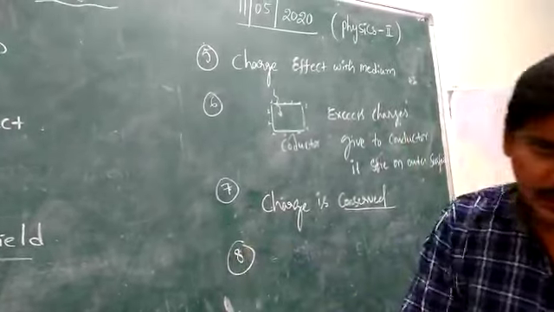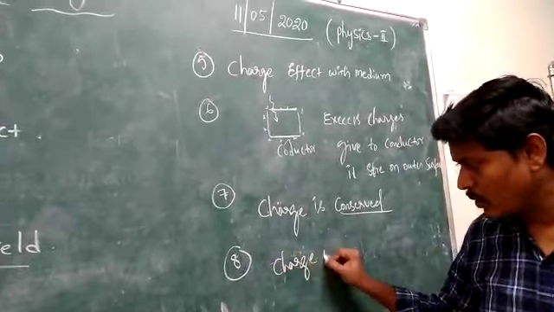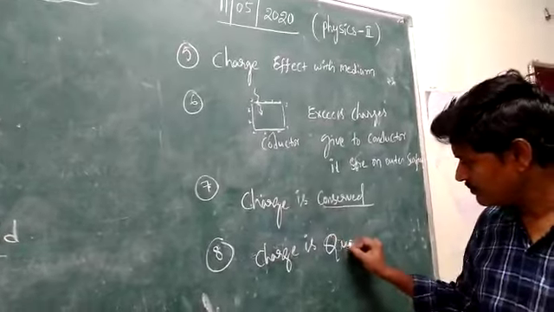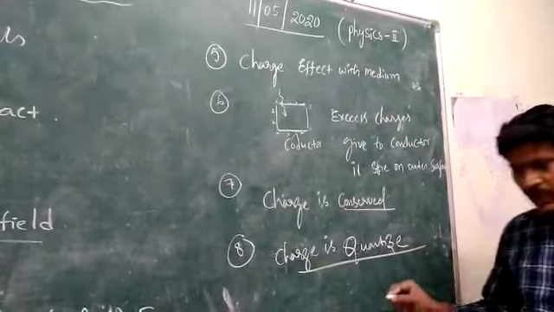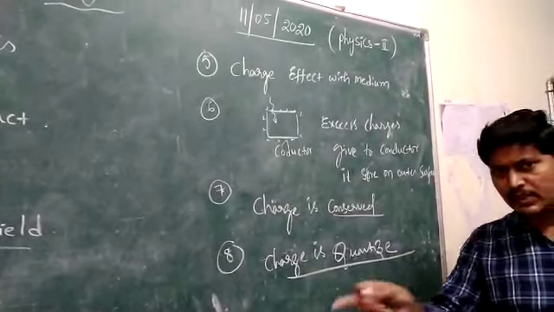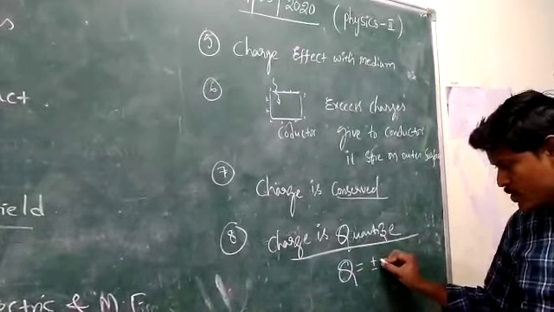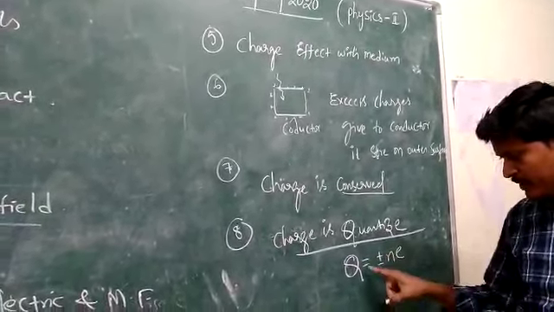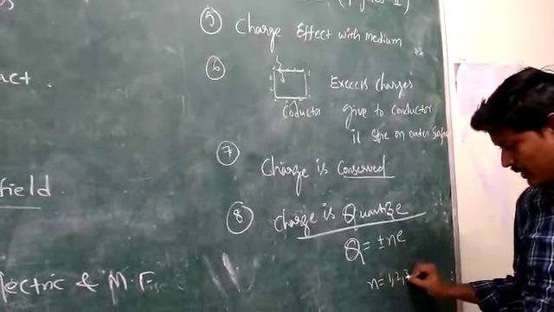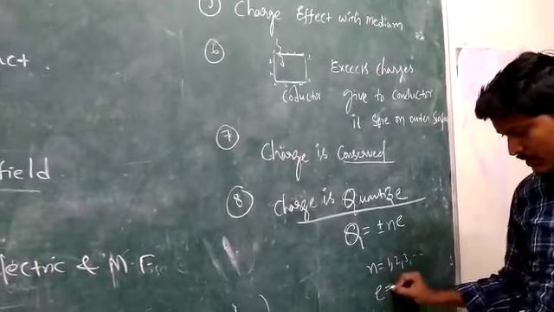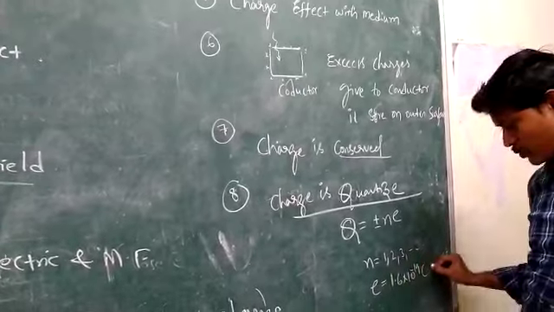And one more property is that charge is quantized. Charge quantization is nothing but every body's charge is equal to an integral multiple of the electron charge, that is plus or minus n times e. Here n is an integer, equal to 1, 2, 3 and so on, where e is the charge of the electron, 1.6 times 10 to the power of minus 19 coulombs.